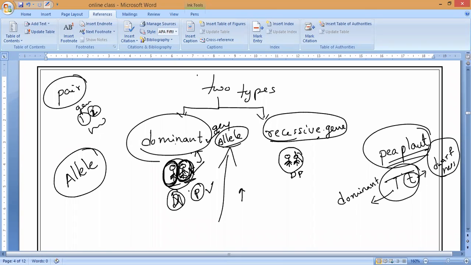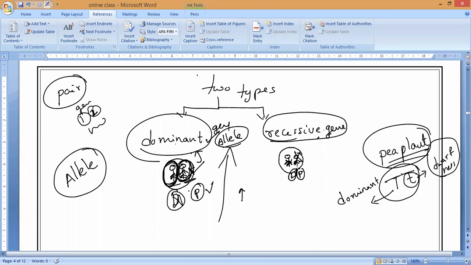Without the presence of Pranav, Dina cannot take any decision. Without the presence of Dina, Pranav cannot proceed with how they are going to do or appear. That is what we call a recessive gene. So a gene which can decide the appearance of an organism only in the presence of another identical gene, that is, without Pranav, Dina cannot take a decision, and in the same way without Dina, Pranav also cannot.